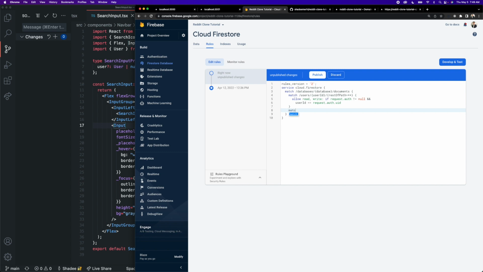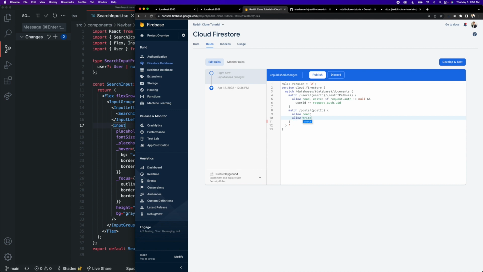So the next one we're going to do is our posts. So we're going to say match/posts, and we are going to again use our wildcard post ID variable here. And for our posts, we are going to make them completely public because all of our communities are public. On reddit.com, there are private communities and stuff which would require more advanced security rules. But in our case, we are making all of our communities public. So all of the post data is available to read to anyone for reading. So we can just simply say allow read, and we do not need to specify a rule, which means that this is going to be readable under all circumstances.